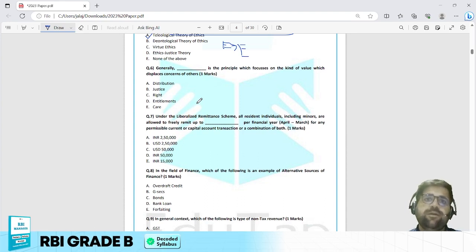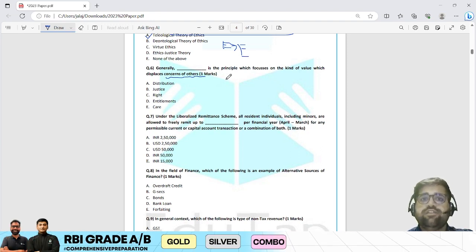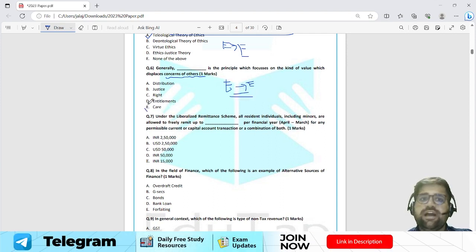Generally, in the principle, dash is the principle which focuses on the kind of value which displaces concerns for others. What is the keyword? Concerns for others. Now this is also taken from your subject of ethics. Again, this is also very easy or easy according to me. If you see, the answer will be care.